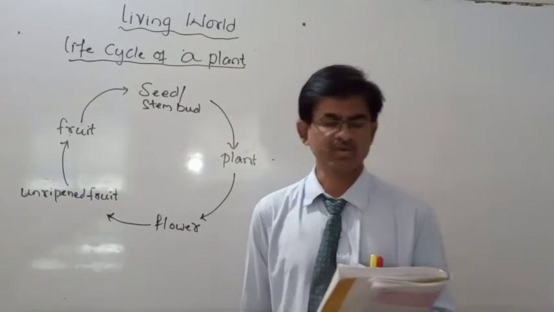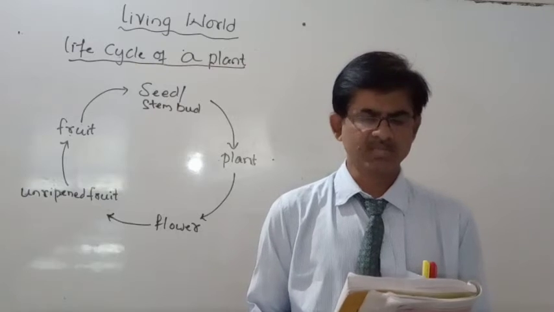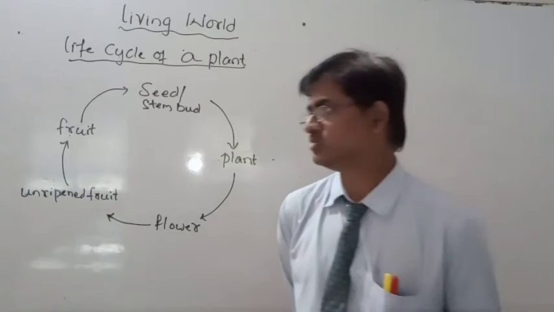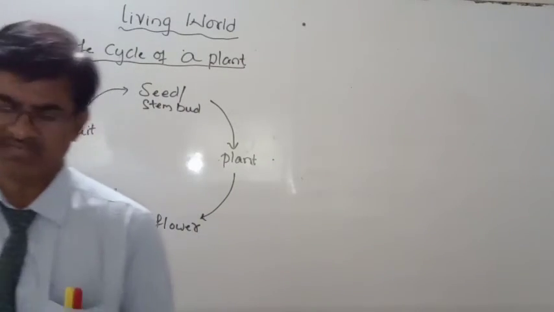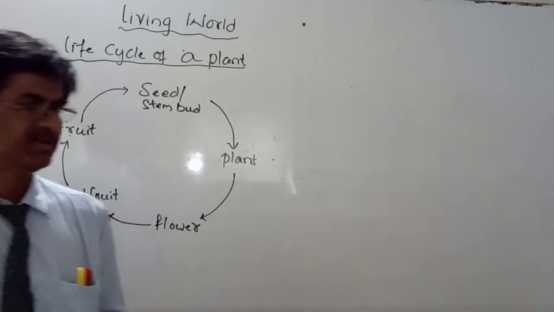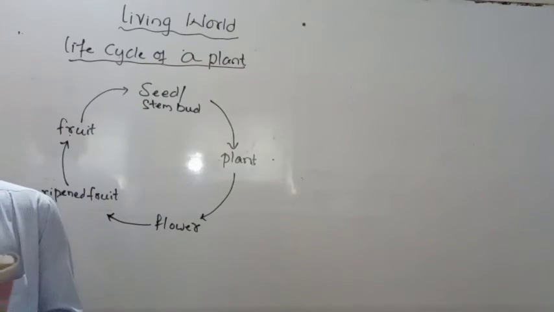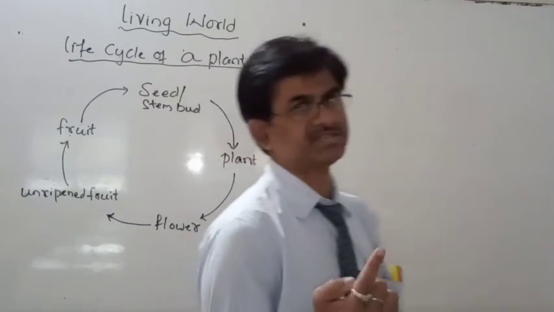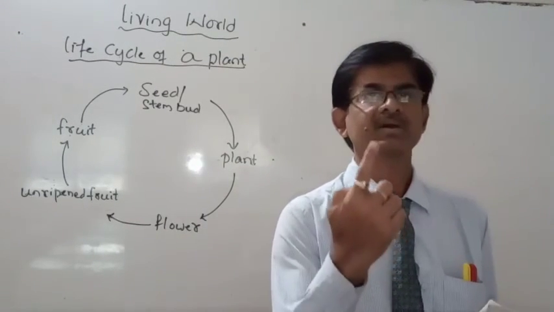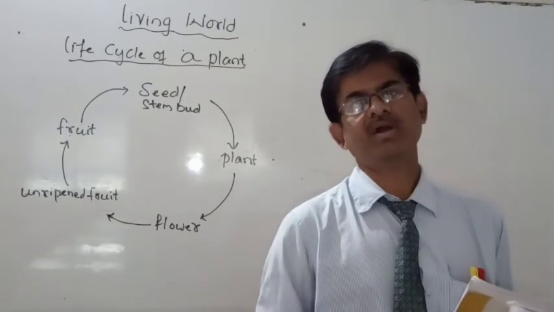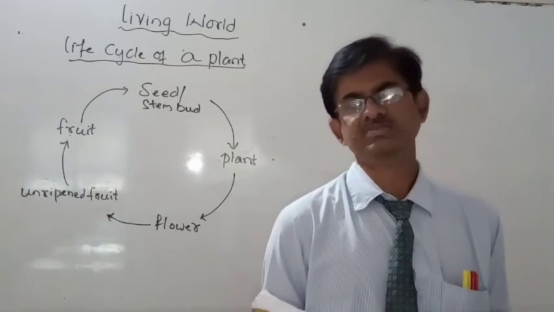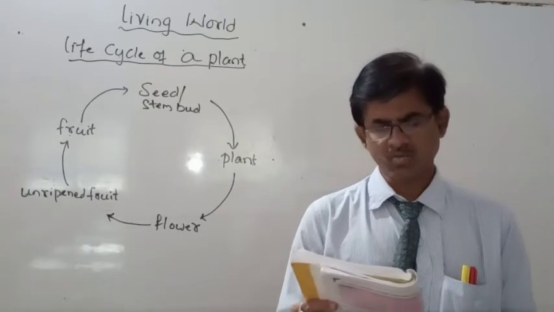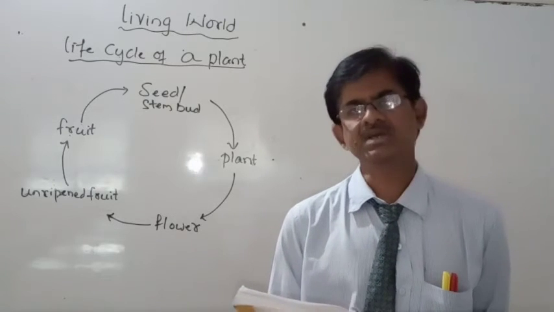How does reproduction take place in the coconut tree? See, very simple. If the coconut fruit comes in contact with water, what happens after some days? The new plant starts growing on the tip of this coconut, and at the down part, the roots start growing. In this way, a new plant is grown after a few days when it comes in contact with water. In this way, reproduction takes place in the coconut tree.